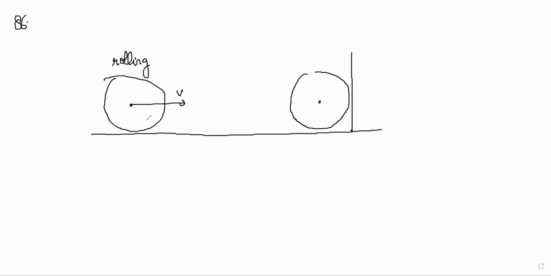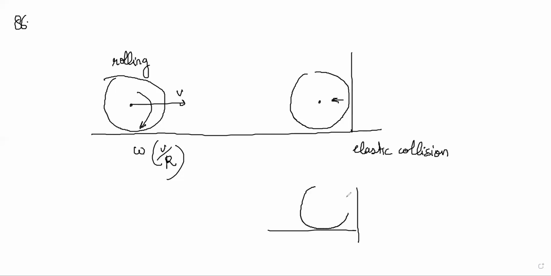Right now, if it is rolling, it is going with angular velocity omega also, which is v by r, because it is pure rolling. Now, find the speed of the sphere after it has started pure rolling in the backward direction. So suppose this elastic collision happens here. If it hits a smooth wall, there is no friction here. The wall will provide some impulsive force like this, and it should come back with the same linear velocity. After collision it gets the same v, right?